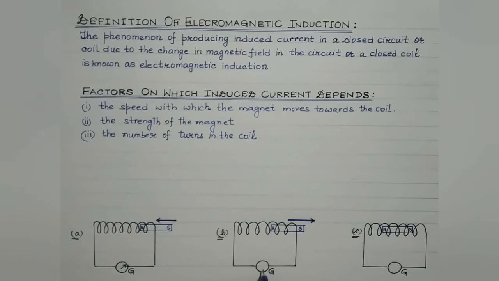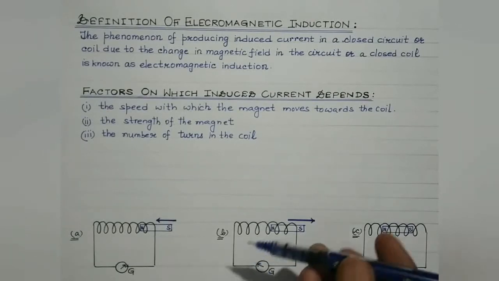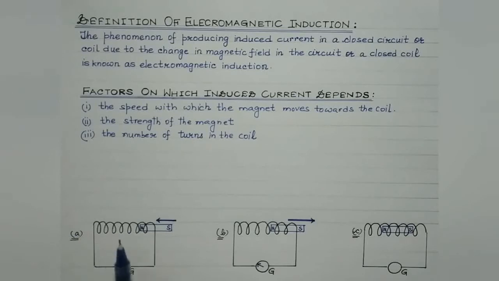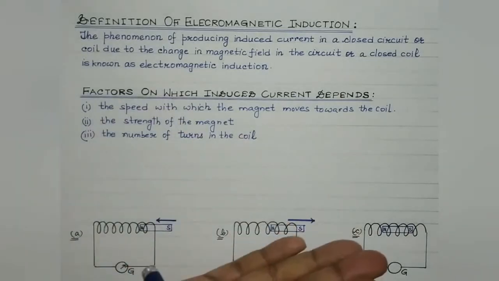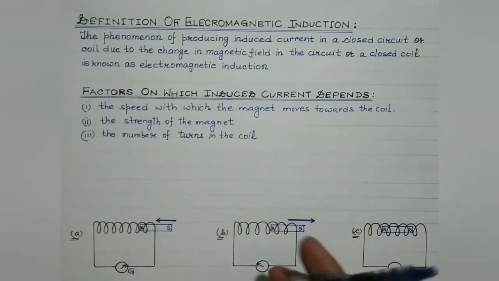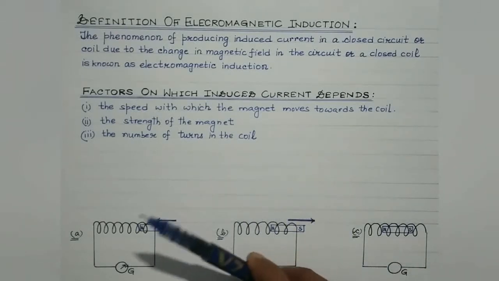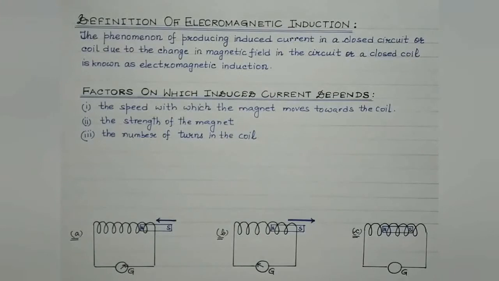So now the galvanometer will tend to give deflection in the opposite direction. So on moving the magnet closer towards the coil, if the pointer of the galvanometer shows deflection towards right, then on withdrawing the magnet from the coil, the galvanometer shows deflection in the opposite direction, indicating that in both the cases the induced current is produced in the coil, but in opposite direction, right?